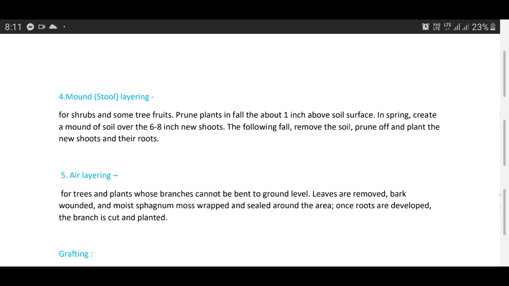For shrubs and some tree fruits, prune plants in fall about 1 inch above the soil surface. In spring, create a mound of soil over the 6 to 8 inch new shoots. The following fall, remove the soil, prune up the plant and new shoots and their roots.